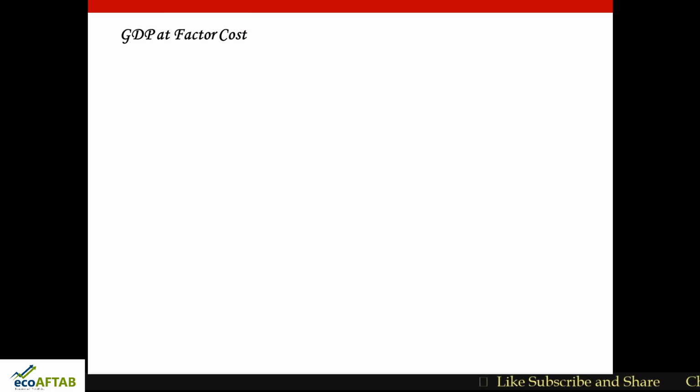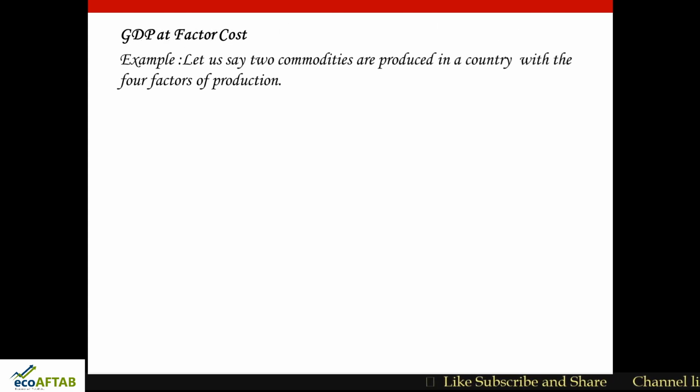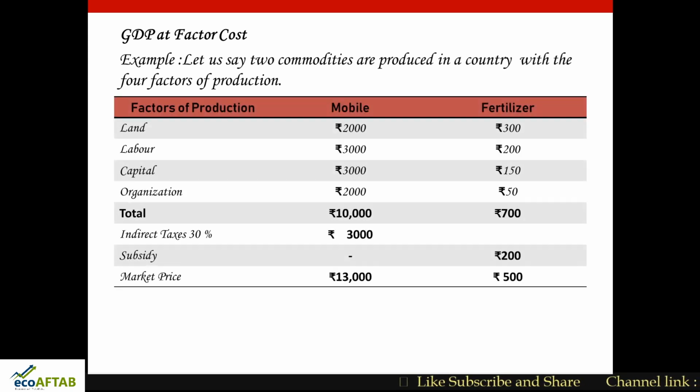So, GDP at factor cost. Friends, one more important thing: whenever we speak about GDP, we look at GDP in two ways. One is GDP at market price and the other is GDP at factor cost. As an example, let us say two commodities are produced in a country with four factors of production. The factors of production are land, labor, capital and organization. And the two goods produced, let us say, are mobile and fertilizer.